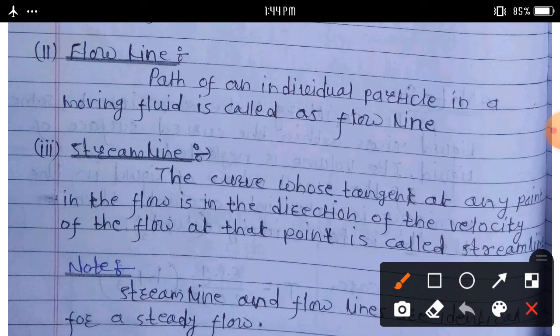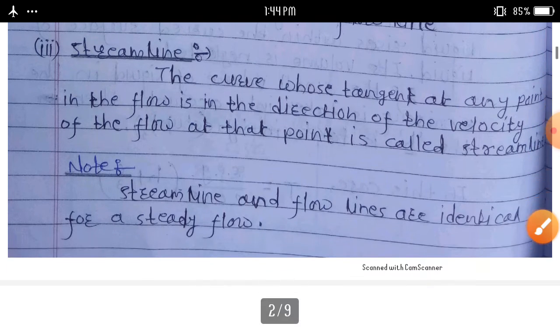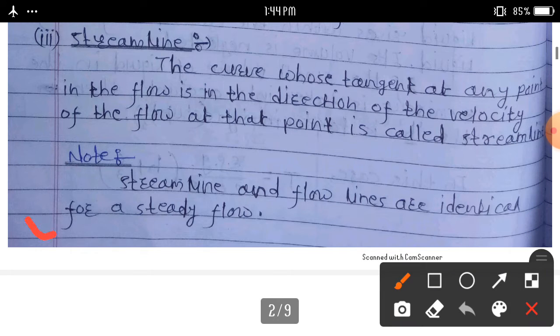Some notes here. Streamline and flow line are identical for a steady flow. The streamline and flow line both are identical for a steady flow. If flow is steady, then streamline and flow line are identical.